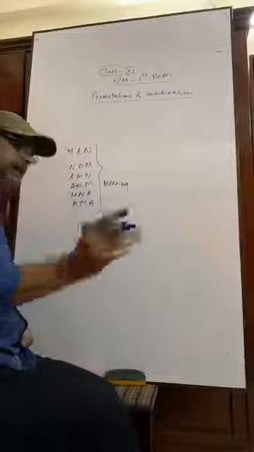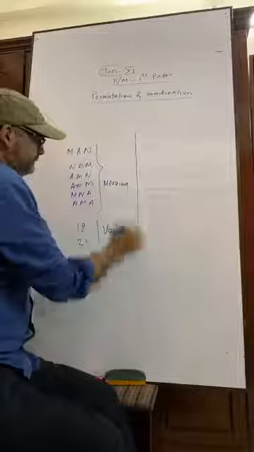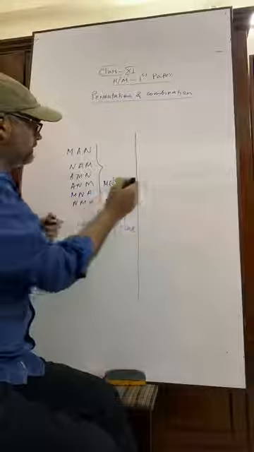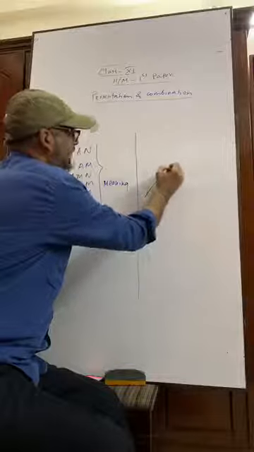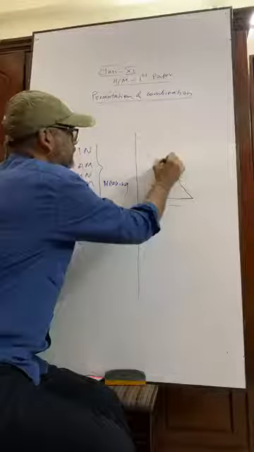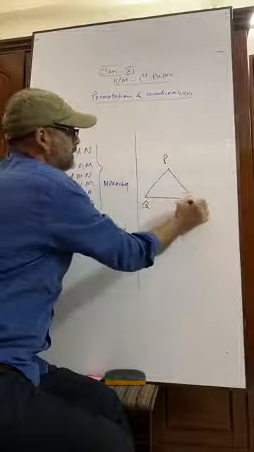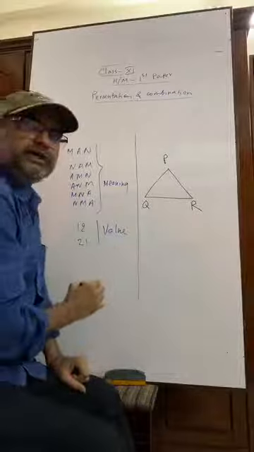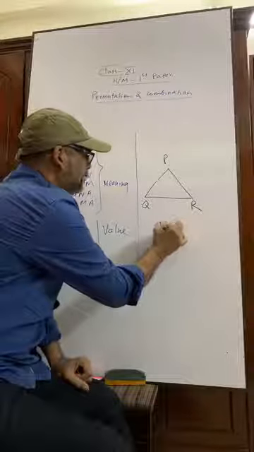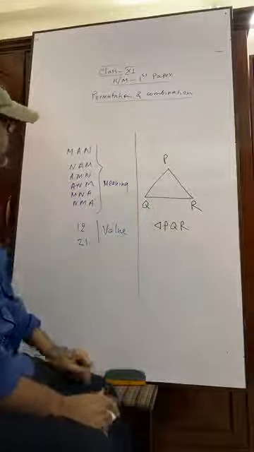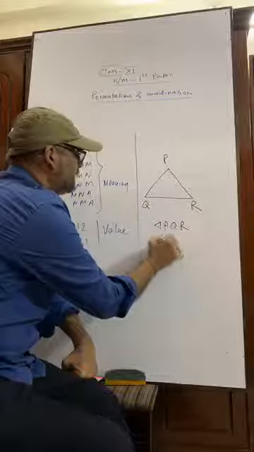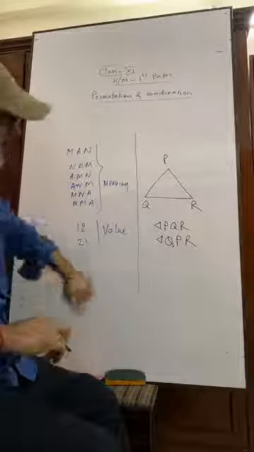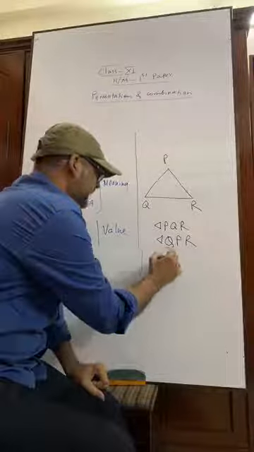Okay. Now come here. Suppose I have drawn a triangle PQR. What is the name of the triangle? Triangle PQR. I can name it triangle QPR, right? I can also name it triangle PRQ.